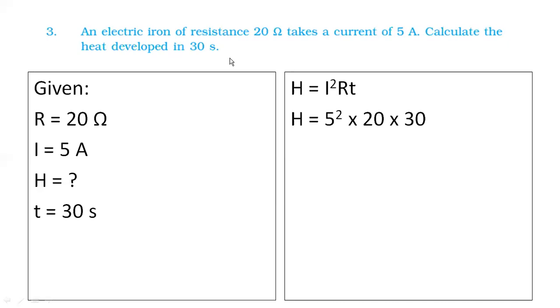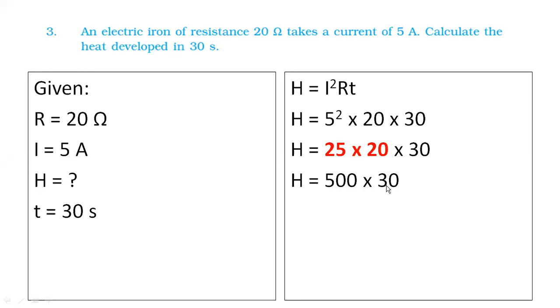Okay. So let me show you the answer. How much is it going to be? 5 square is 25, 20 and 30. All we have to do is multiply 25 and 20. First I'll multiply 25 and 2, 25 twos are 50. Okay? So that would be 500. So 500 into 30, 3 zeros and 5 threes are 15. So that would be 15,000. But the usual notation is what? 1.5. So 1.5 into 10 to the power 4 joules. So that is our answer.